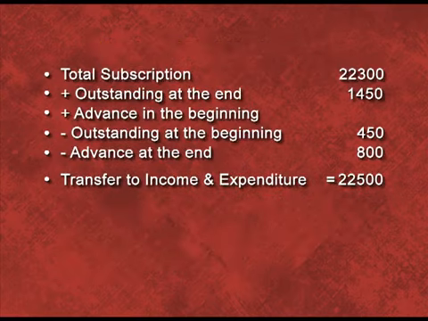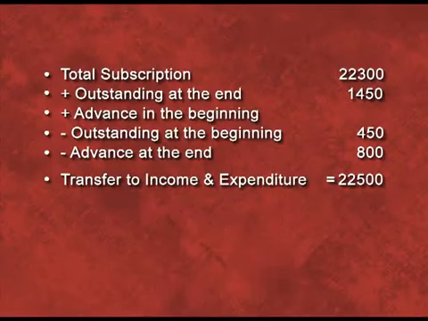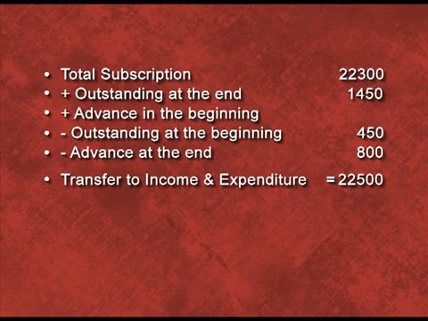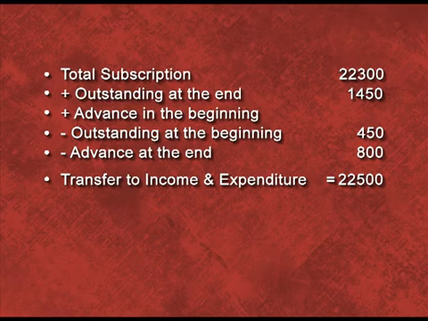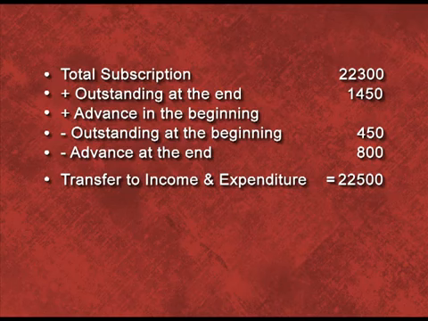Now there is one more thing, you can see in the additional information there are 450 rupees which were outstanding in the beginning, and in the table you can see only 400 amount is received. That means 50 rupees is still outstanding. So 1400 plus 50, the total will be 1450. If we add or less this amount, then the answer will be 22,500, which will be equal to 450 members into 50 rupees subscription. Then also we can arrive at this amount. So this is how we will calculate subscription.